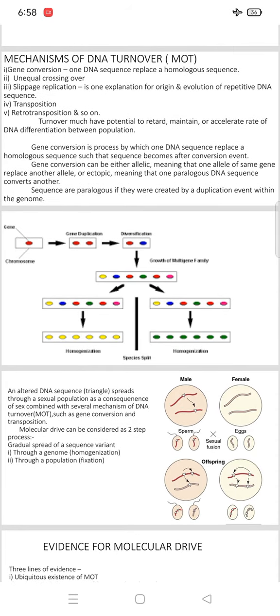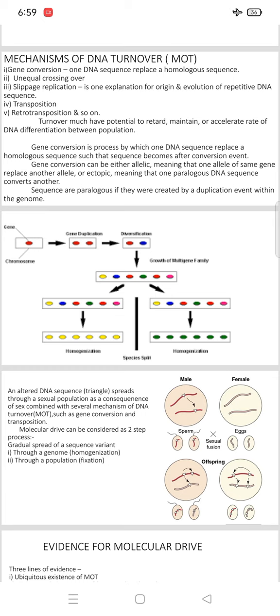Here, that means MOT. The first mechanism is gene conversion. The second one is unequal crossing over. The third one is slippage replication, and the fourth one is transposition. The fifth one is retrotransposition. Gene conversion means one DNA sequence replaces a homologous sequence. The second mechanism is called unequal crossing over. The third is slippage replication, which is one explanation for the origin and evolution of repetitive DNA sequences. The fourth one is transposition.